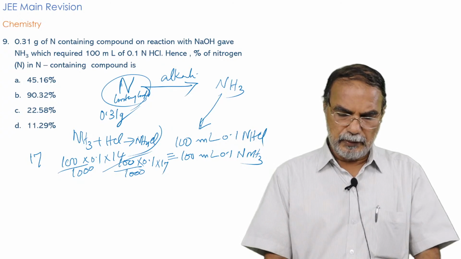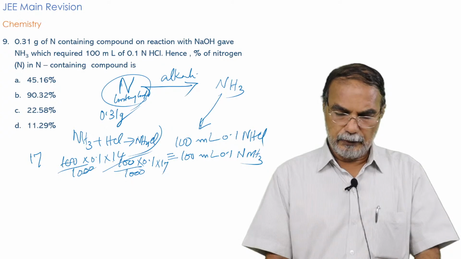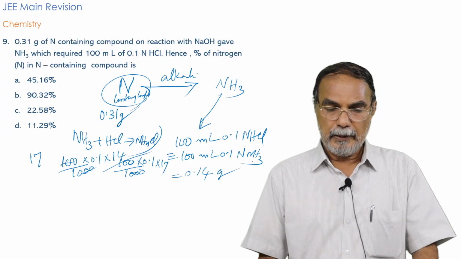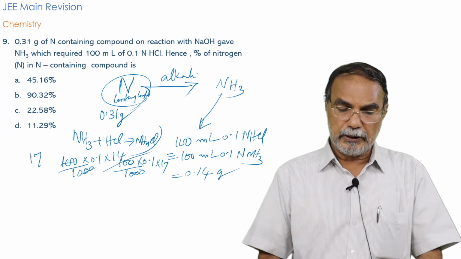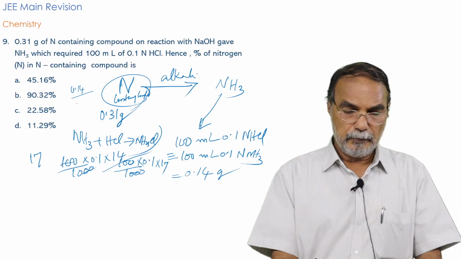So it is equal to 100 by 1000. You can simplify. You can get 0.1 into 1.4, that's equal to 0.14 gram. And if it is 0.14 gram nitrogen present in 0.31 gram of the compound, the percentage will be given by 0.14 by 0.31 multiplied by 100.